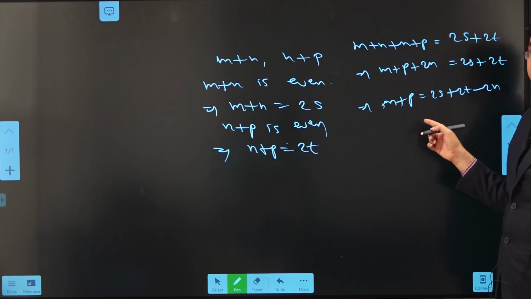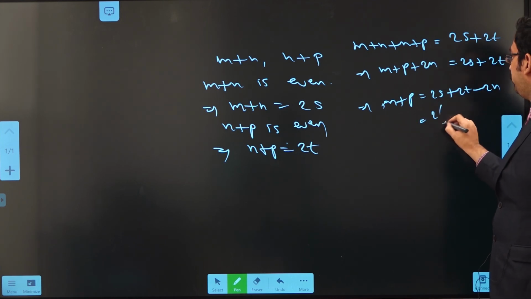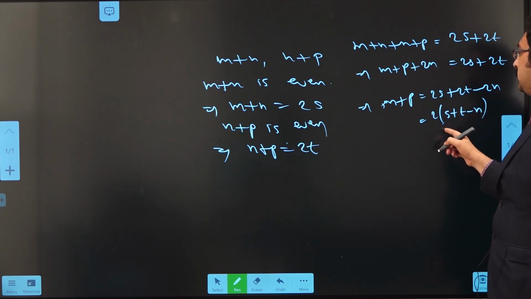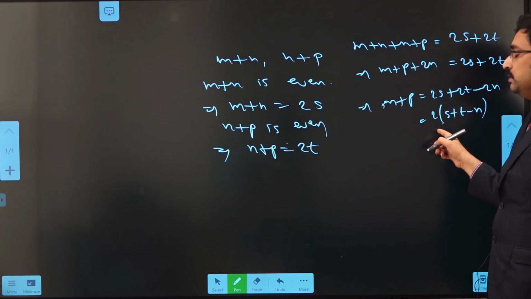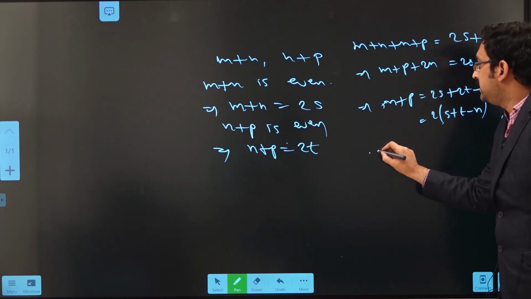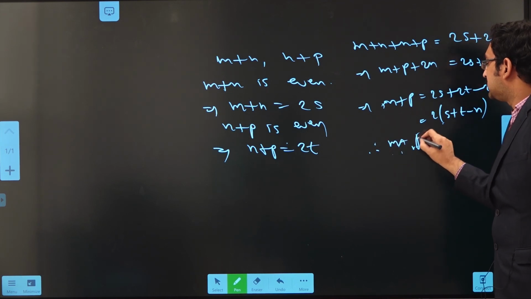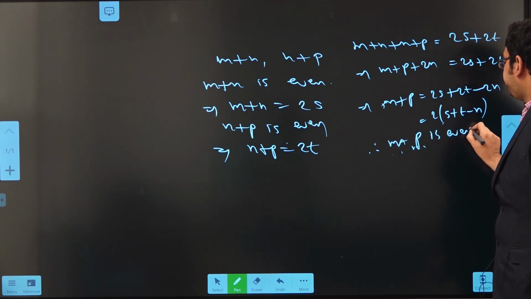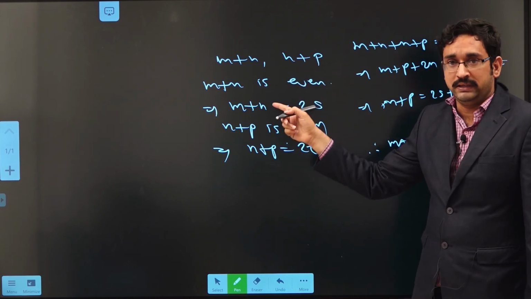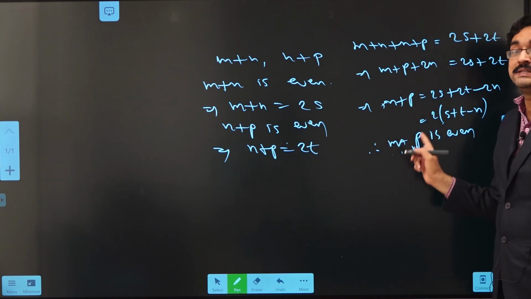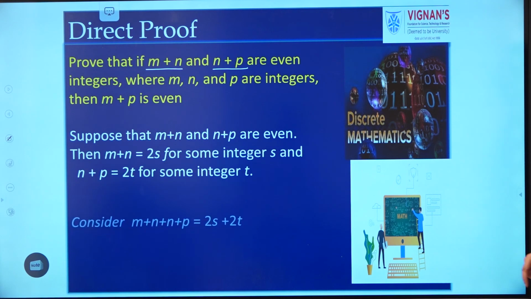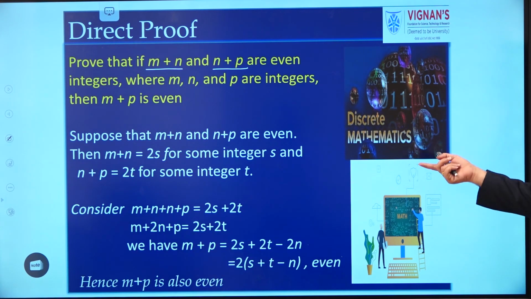So take 2 as common. Then we will get (s plus t minus n). So m plus p is equivalent to 2 into (s plus t minus n), which is a multiple of 2. That means we proved that m plus p is even. So by taking m plus n and n plus p as even integers, we proved that m plus p is also even. So in this way, we can prove this example.